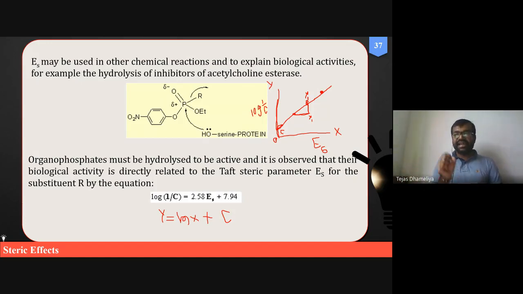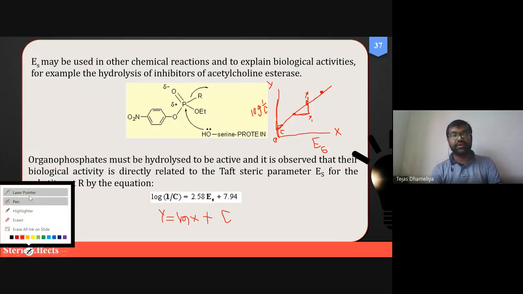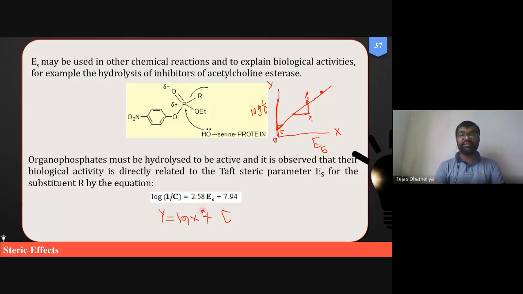Similarly, here also, if we want to develop a certain drug molecule, a good molecule from QSAR, then the molecule should have sufficient electronic character, sufficient steric character, and sufficient lipophilic character, or additionally some other character. ये जो पैरामीटर्स होते हैं, these are 2.58 or 7.94, these are called correction factors, and this correction will help us to directly correlate the parameter of our interest to the biological activity.